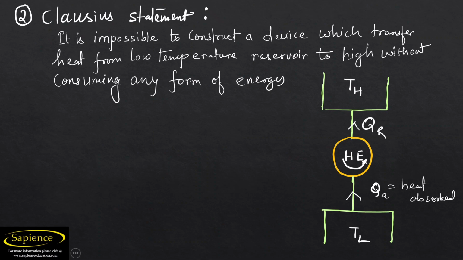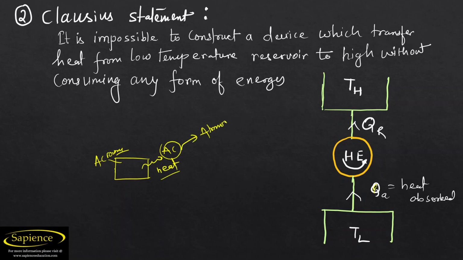Now let us discuss the second statement, known as the Clausius statement. As per the Clausius statement, it is impossible to construct a device which transfers heat from a low temperature reservoir to a high temperature reservoir without consuming any form of energy. See here, heat is being absorbed from the lower temperature. Imagine there is an air conditioned room, and the AC is the machine which directly absorbs heat from the room and rejects it to the atmosphere.